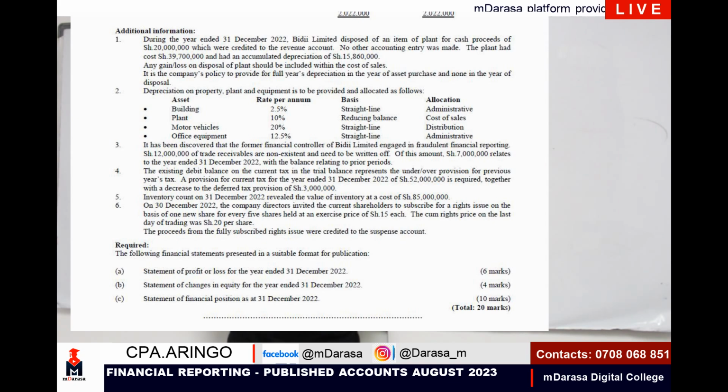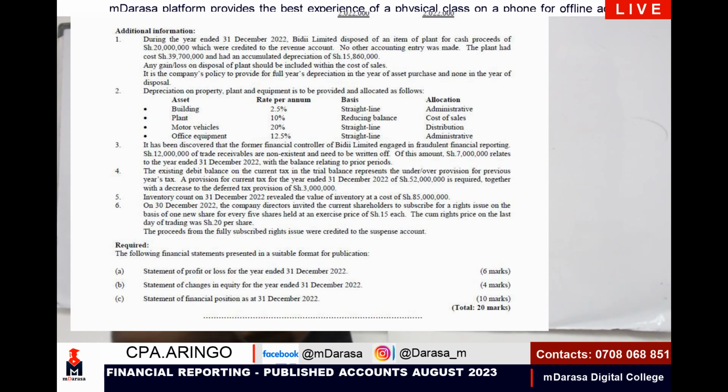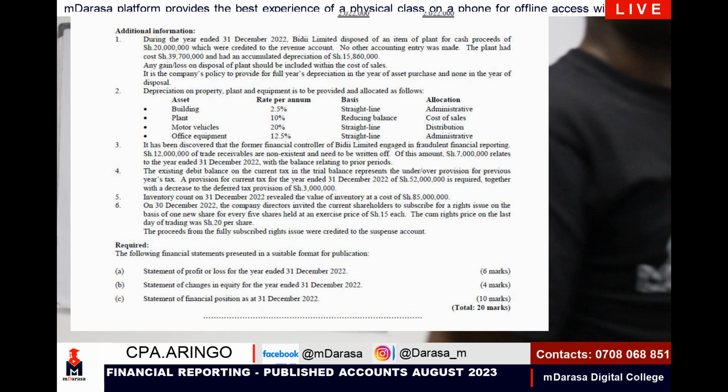Required. A good examiner here wants us to prepare number 1, statement of profit or loss for the year ended 31st December, you're given 6 marks. Statement of changes in equity for the year ended 31st December, you're given 4 marks. Statement of financial position at 31st December, I'm given basically 10 marks.